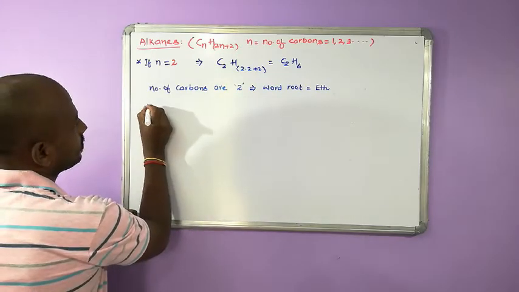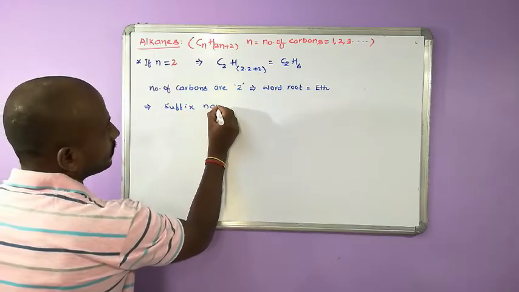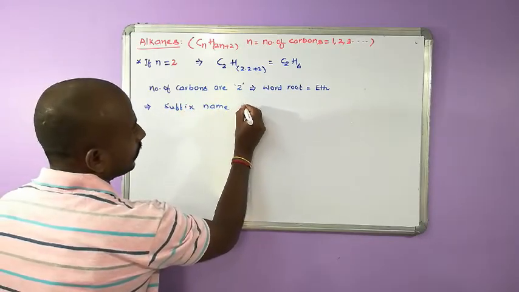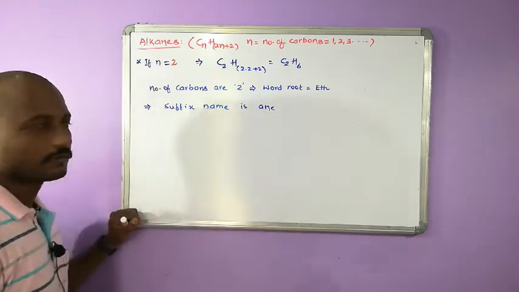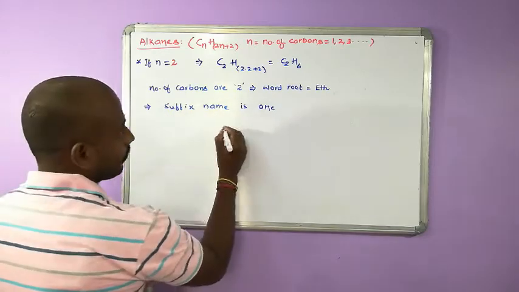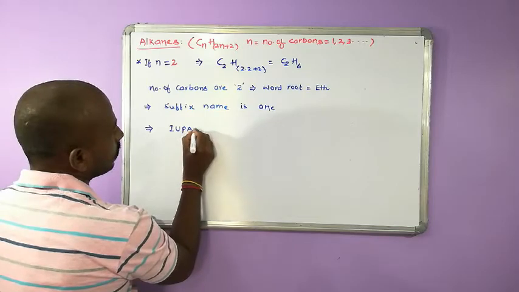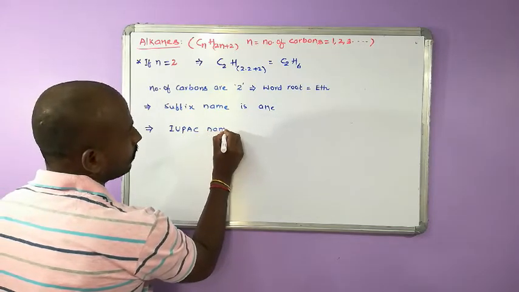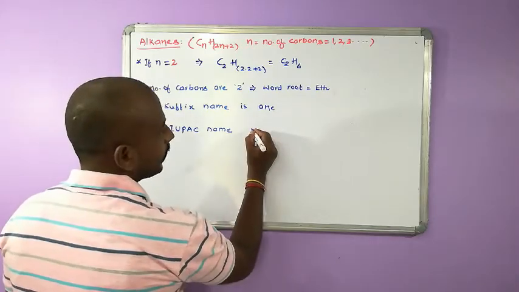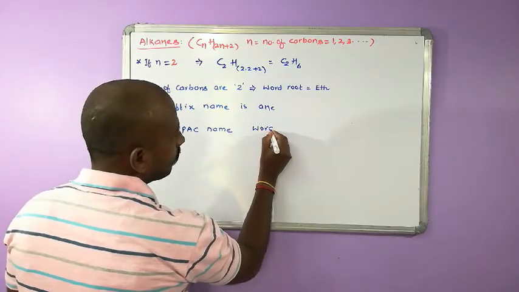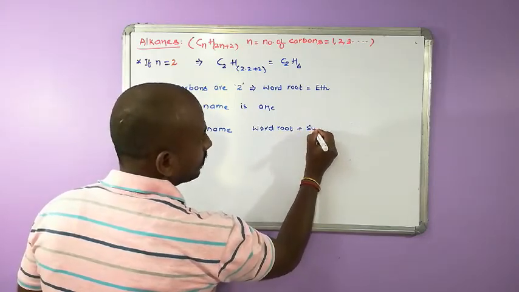And what is the suffix name? Suffix name is ane. So how to write the IUPAC name? They are simple straight-chain hydrocarbons, so the IUPAC name can be written using word root plus suffix name.